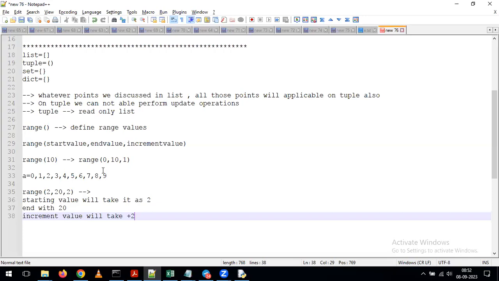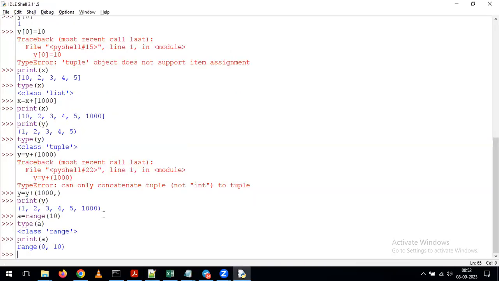But if you want to increment only by 1, then what we can do here is, instead of giving the 2, we can give it as a 1. Depending on our requirement, we can specify the increment value. So we will just see the values here. Now, if you want to see the values, we can give it like this.